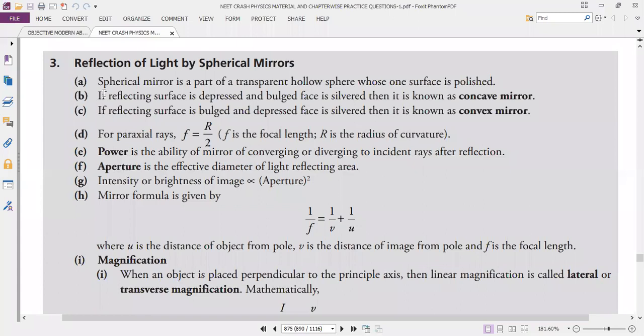Listen, what is a concave mirror? If the reflecting surface is the bulged face, then it is known as a concave mirror; otherwise a convex mirror. You can easily invert the surface inside and outside. It is easy for you.